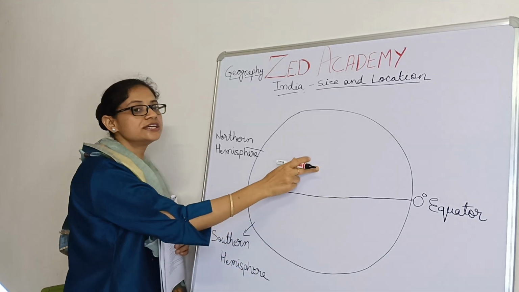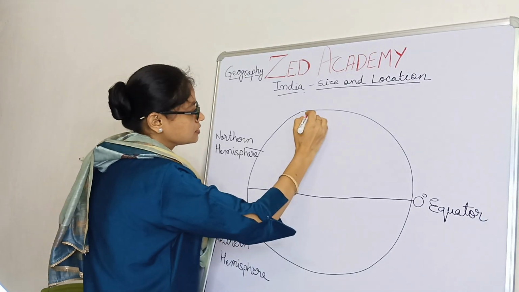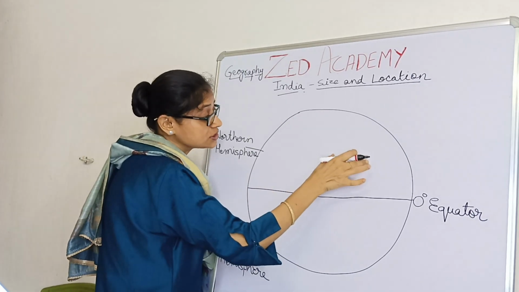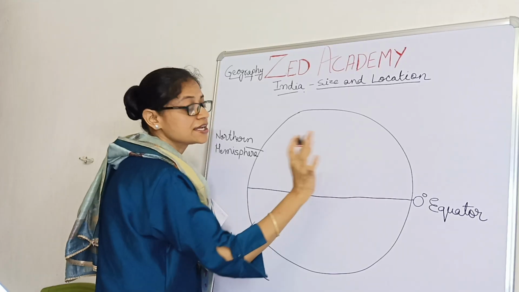So India lies fully in the northern hemisphere. This is the northern hemisphere, and this is the southern hemisphere. India lies fully in the northern hemisphere, and also in the northeast. India is in the northeastern hemisphere.